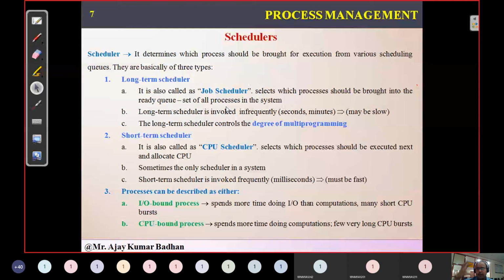Suppose the number of processes getting executed is less, but the number of processes getting created is more. If more processes are created and fewer are getting executed, that means the operating system, your hardware, is getting overloaded. What will happen if there is an overload? Finally, it will crash. So the long-term scheduler makes sure this kind of situation does not occur in the system. That is the role of the long-term scheduler.